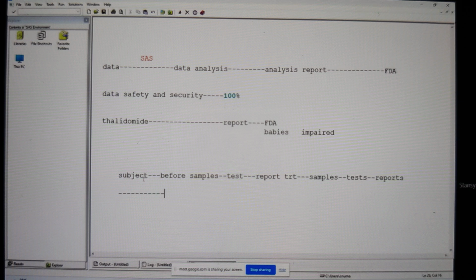We collect all this treatment information into a sheet called CRF. What is the CRF? CRF means case report form. We collect all this data in the CRF sheet. So in clinical trials, 80% of the data we collect is from the CRF sheet.